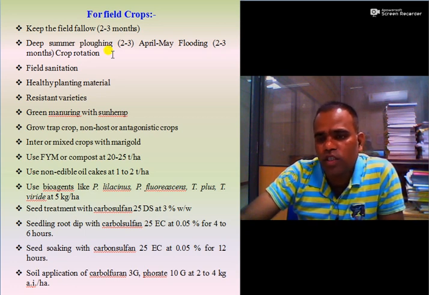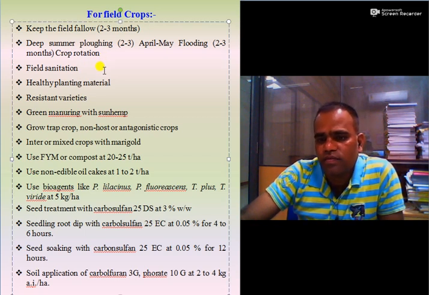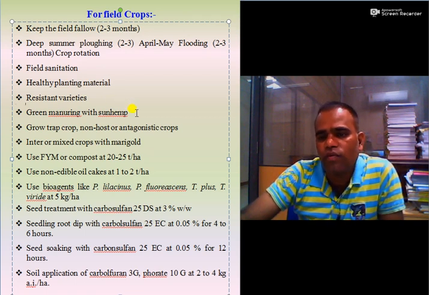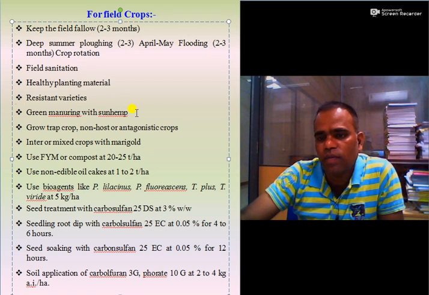Follow crop rotation with non-host crops. Field sanitation, healthy planting material, then use of resistant varieties, green manuring with sun hemp, and addition of organic amendments such as farmyard manure, oil cakes, poultry manure, vermicompost, etc. are also useful and beneficial.